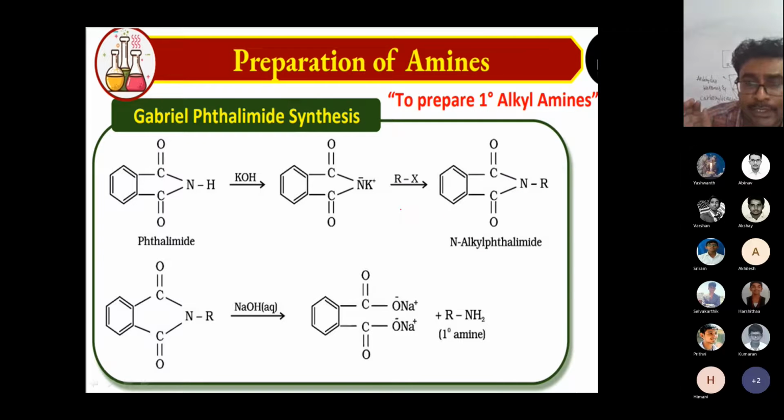Let's see, I want to prepare only primary amines, primary alkyl amines, not aryl amines, aliphatic amines. In that case I can use the phthalimide reaction. There is an acidic hydrogen, and an OH group is there; both leave as a water molecule and it forms a salt. It undergoes a nucleophilic substitution reaction. N will come here. Under hydrolysis, the hydrogen atom approaches here. Base reacts with acid and they form a salt.